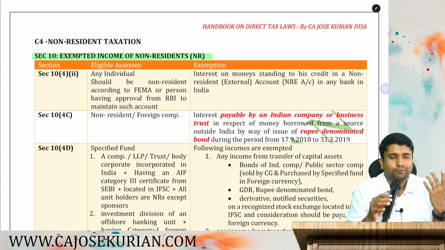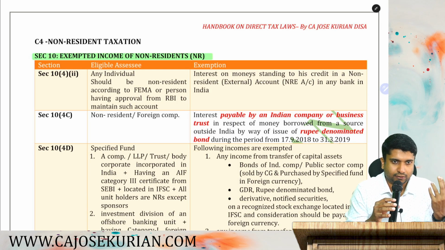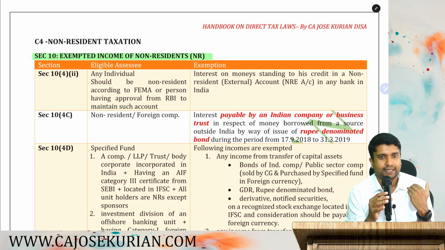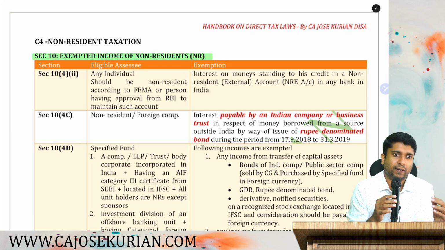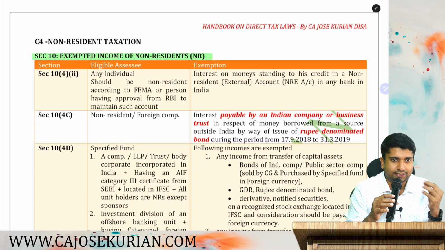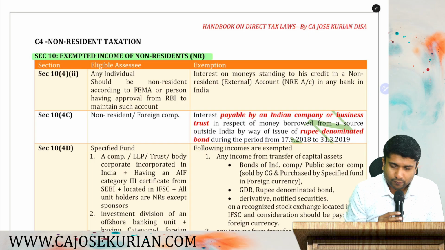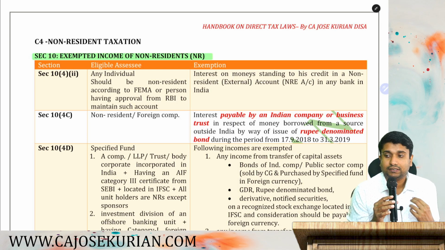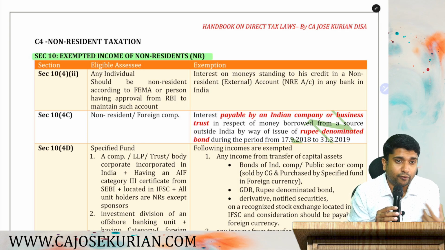Most probably it will be from the rate of taxes, computation of income of NR. That is what they normally test. They have also tested place of effective management as well, that we have already completed in chapter 2, residential status. So now the first part of the chapter talks about exempted income of non-residents.